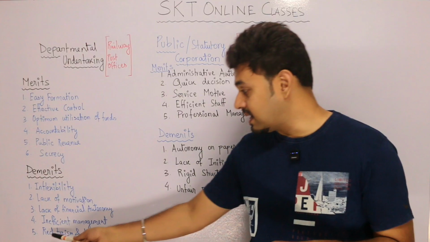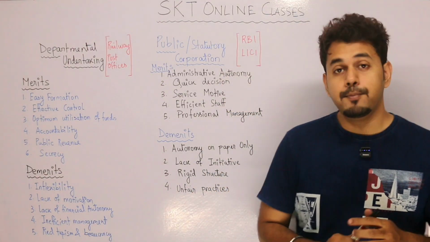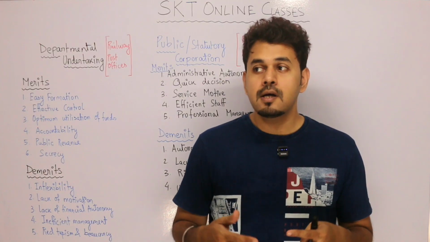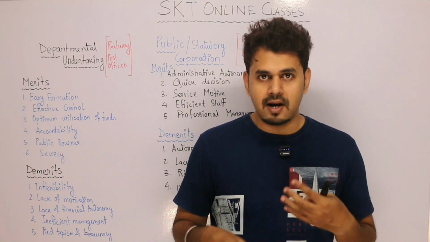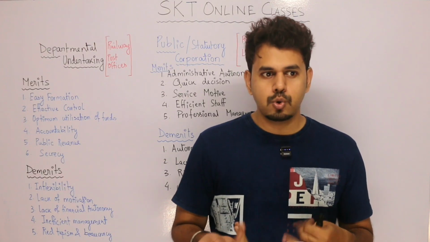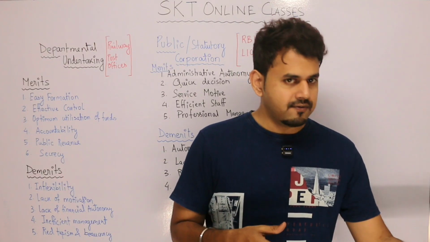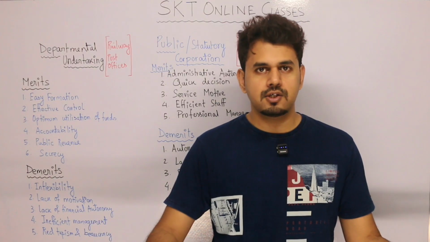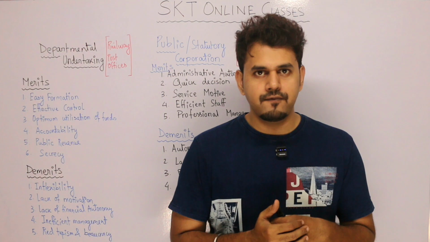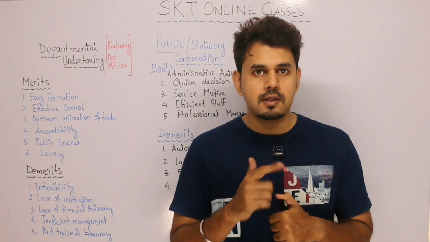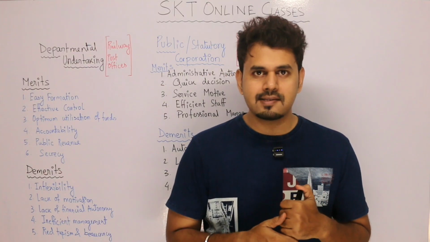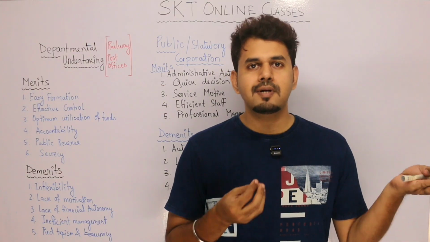So this is the fourth one, and the last is red tapeism and bureaucracy. Now what is red tapeism? Red tapeism is nothing but basically a decision. You have to understand, it's decision-taking time. Like for a proprietor it is so easy. You decide right now, you take the decision right now. If you go and listen to the proprietorship video, there's a merit, quick decision making. In that, I have given an example. If you refer to that example, you will see that a decision can be taken then and there.